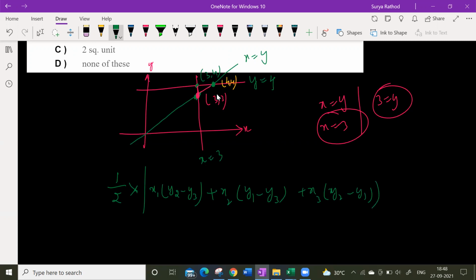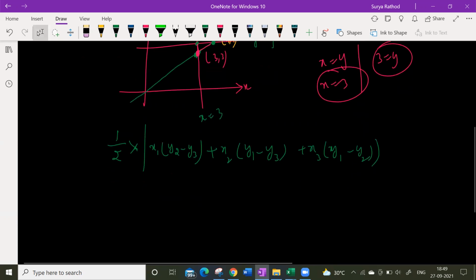So it's a right angle triangle. There will be a base and a height. So using the distance formula, we can find the lengths of the base and height, and we can take half. Exactly, you can do that as well. Not an issue. That is also absolutely right. Find the base and height, then substitute half into base into height. That is also correct.